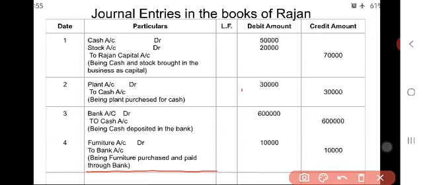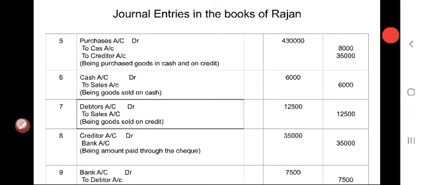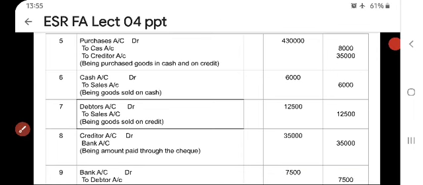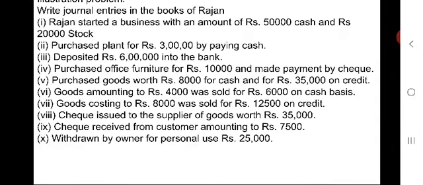Next, let's go for another transaction, that is purchased goods worth rupees 8,000 for cash and for rupees 35,000 on credit. Here what is happening?